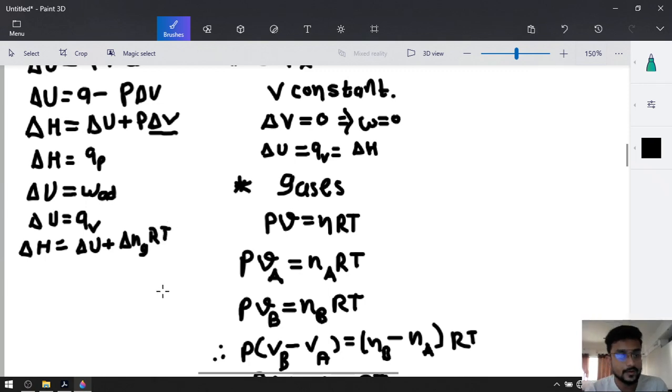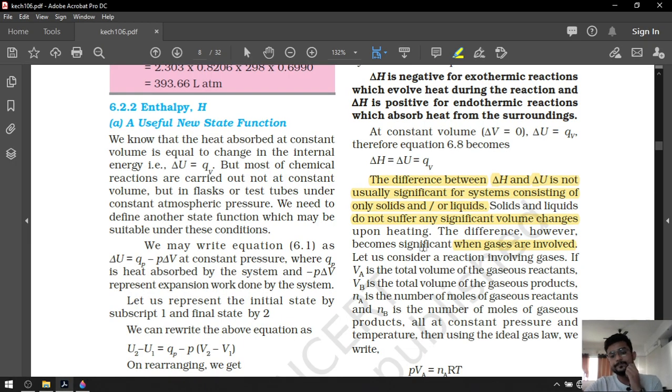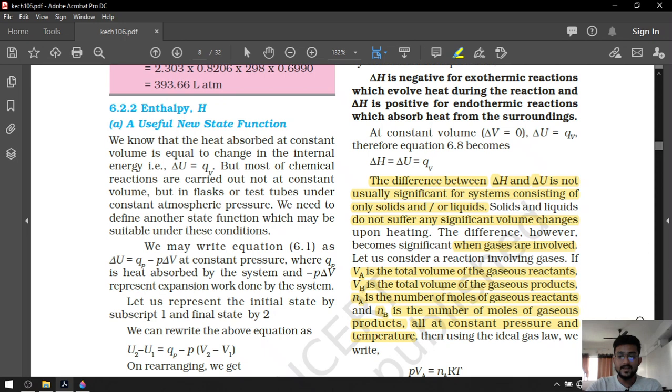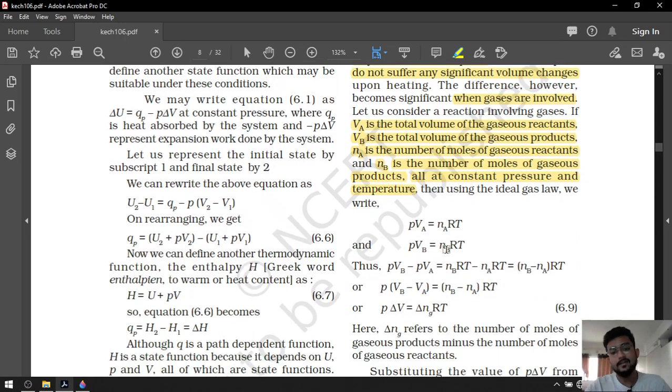Okay, so this will be the new formula derived from ideal gas. Let us consider a reaction involving gases. If Va is the total volume of the gaseous reagent and Vb is the total volume of the gaseous products, Na is the number of moles of the gaseous reagent and Nb is the number of moles of the gaseous products, all at constant pressure and constant temperature. That's why P will be the same and T will be the same in both the conditions, right?